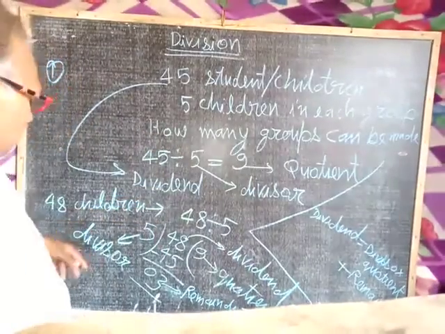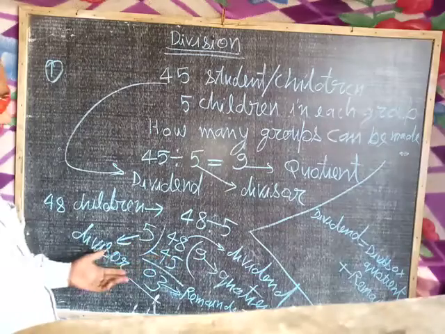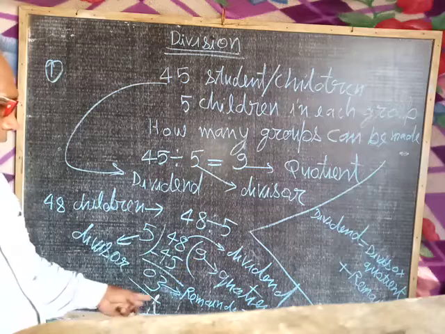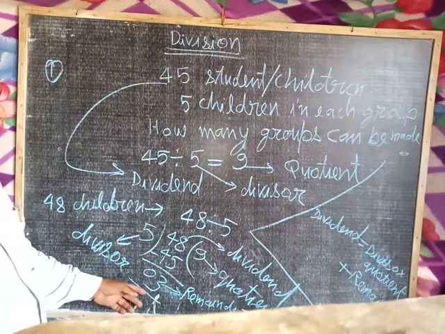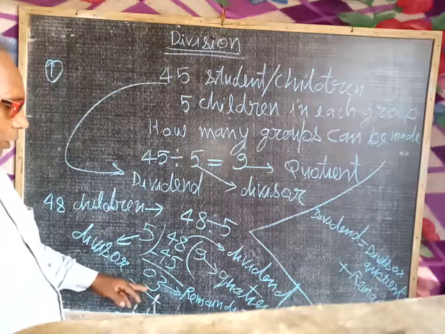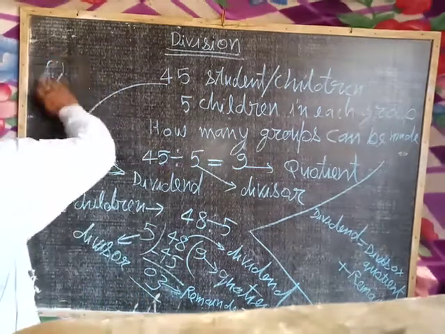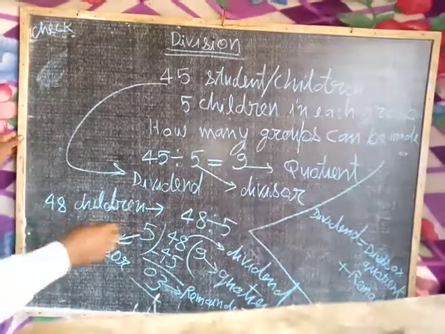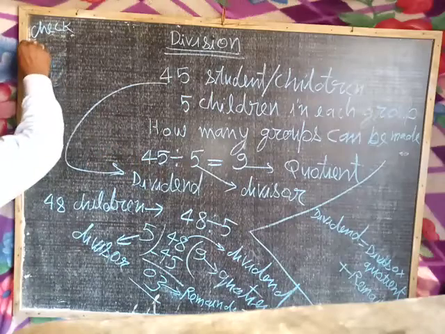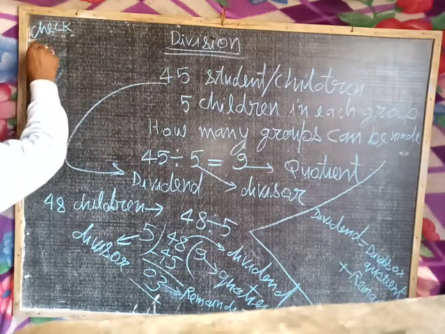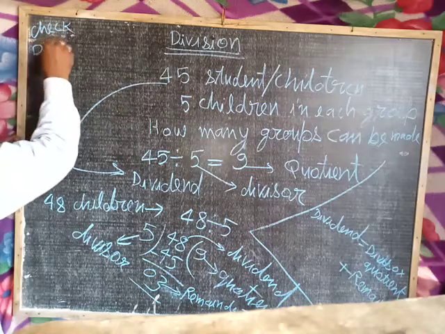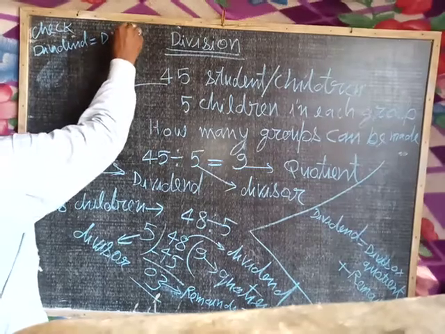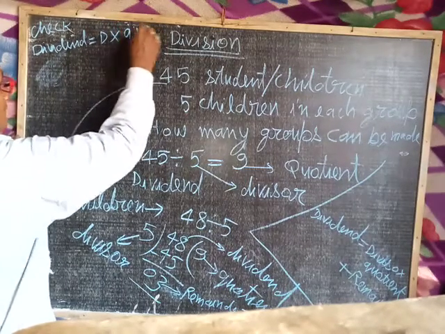For example, if you have divided 48 by 5, your quotient is 9 and remainder is 3. You can check whether your answer is right or wrong. According to the formula, dividend equals divisor multiplied by quotient plus remainder.